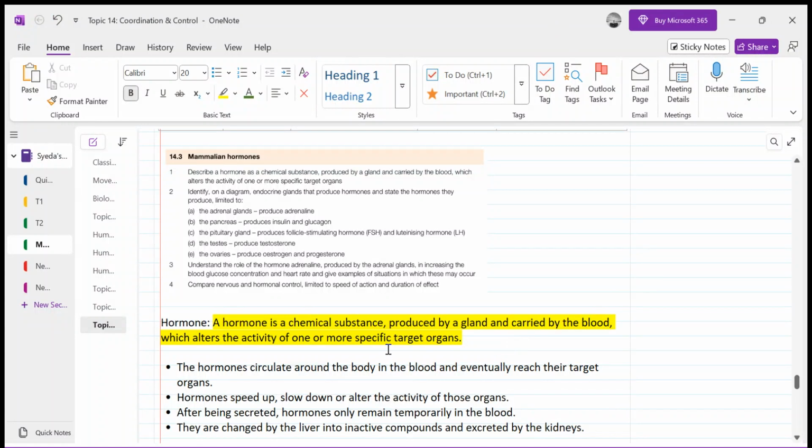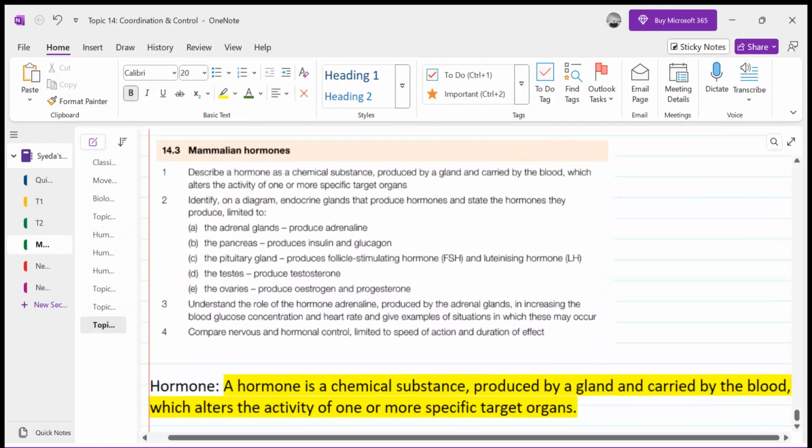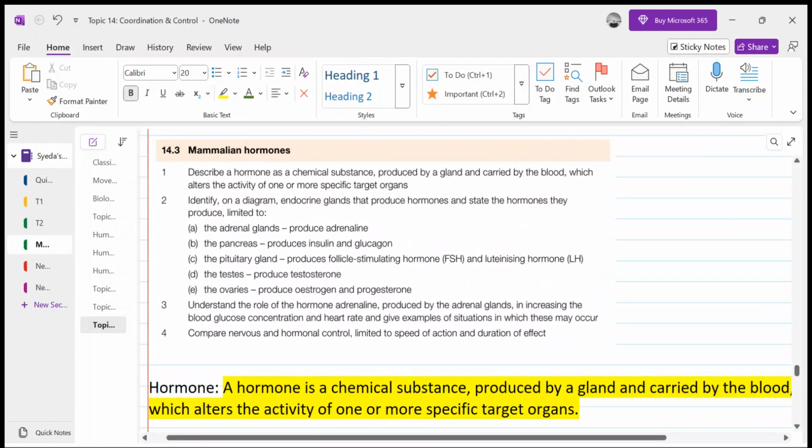All right, students. Today we will be continuing coordination and control, and the subtopic that we are going to discuss is the mammalian hormones. Perhaps many times you might have heard this word, hormones, but you do not know how they work and what their exact function is. So today we are going to discuss what hormones are, from where they are released, what their functions are, and some of the hormones that we will be discussing as well.